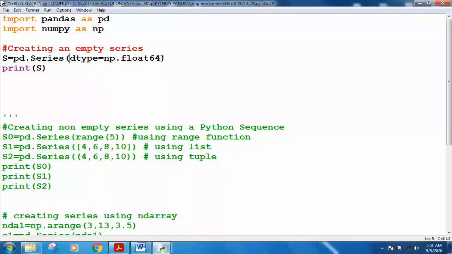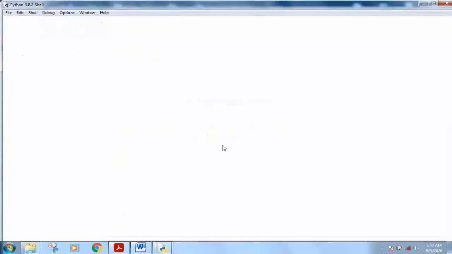Right now this is the method of creating an empty series. You are using pd, which is a short name for the pandas library. So pd dot, then you use the function series and put these round parentheses only. In this you just right now learn dtype is equal to np dot float64. I will tell you later what is the meaning of that. In short, I can say that dtype is the data type of the elements which we are going to store. If you do not write it, some warnings will come, rest it will be created.